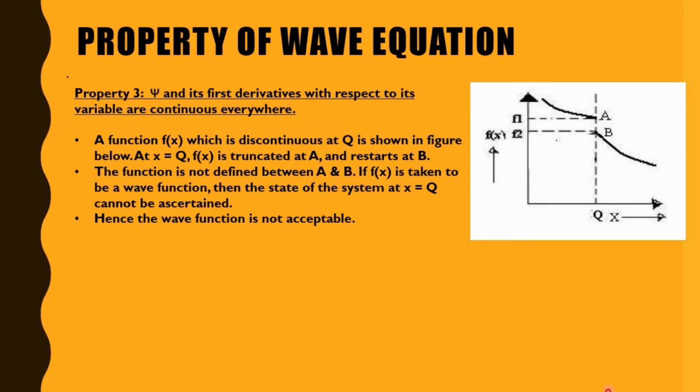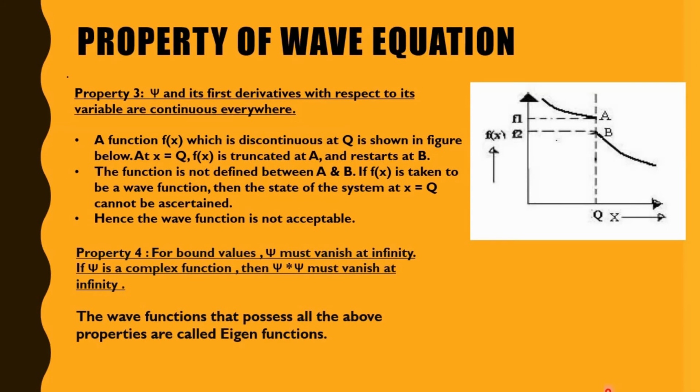The fourth property is that for bound values, psi must vanish at infinity. If psi is a complex function, then psi square must vanish at infinity. The wave function that possesses all the above properties is called an eigenfunction. So we learned four properties.